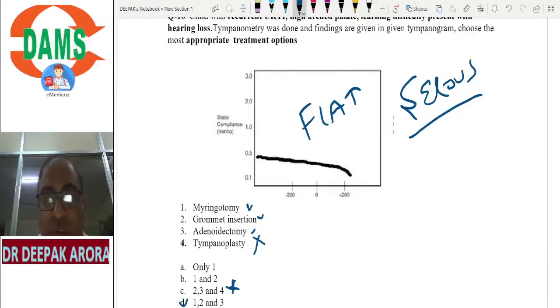So this is serous otitis media. What is the treatment for serous otitis media? Myringotomy, grommet insertion. If the patient is not responding for 3 months, I will insert a grommet. If the patient is still not responding, I can try adenoidectomy.